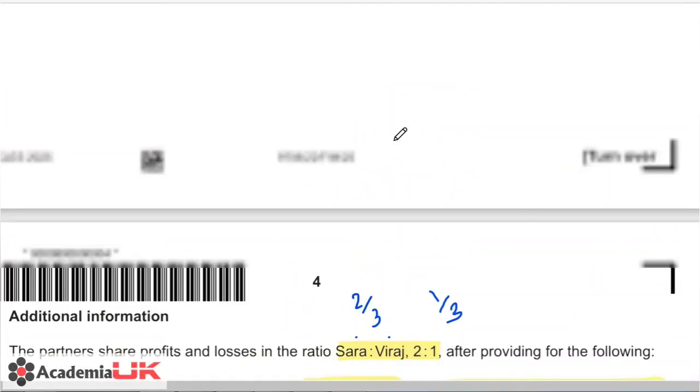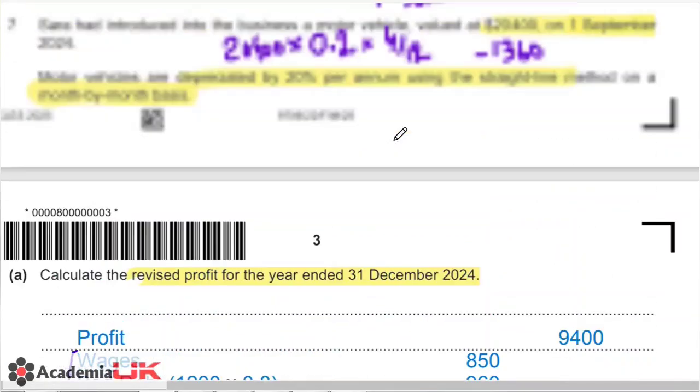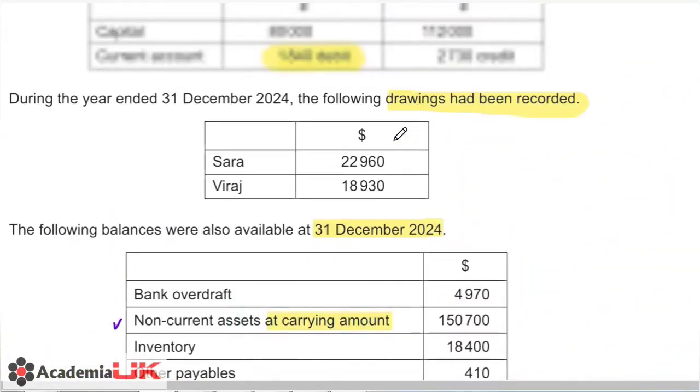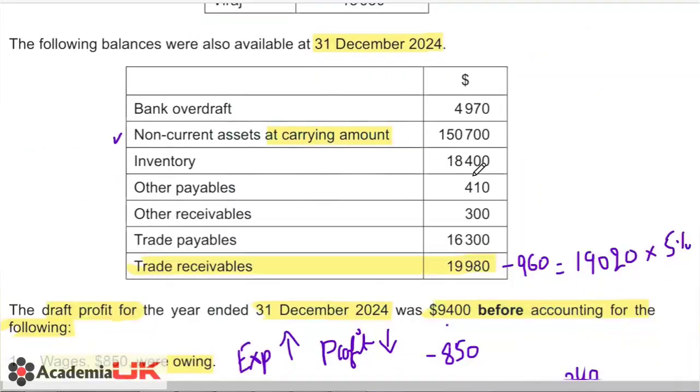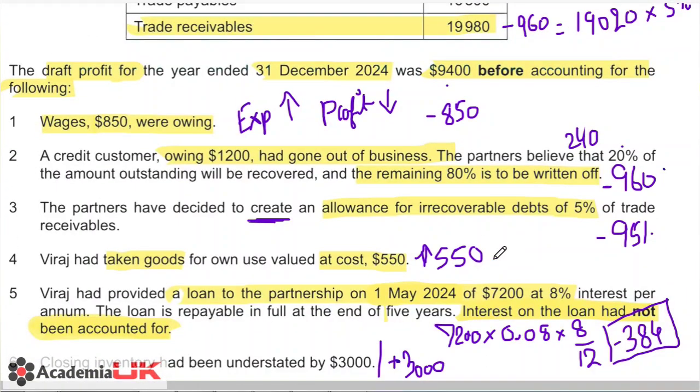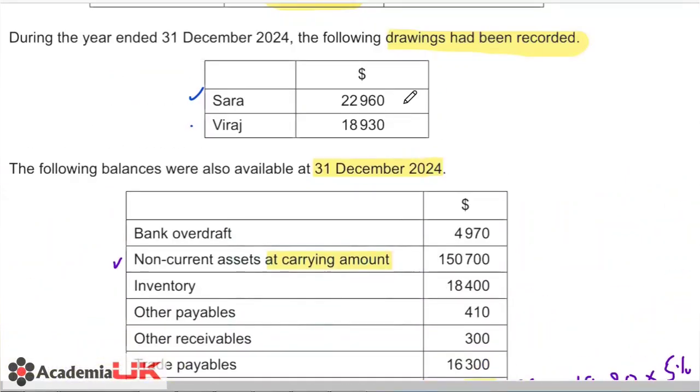So if we look at the amounts given to us at the start of the question, they had clearly given us the value of drawings, whereas Sara had 22,960 and Viraj has drawings of 18,930. Now remember, Viraj also took out some more goods for his use, so we'll simply add that to his amount of drawings.